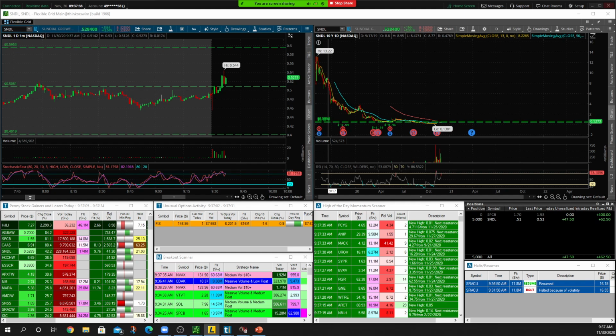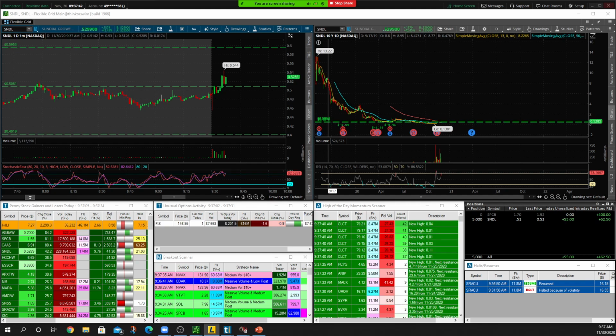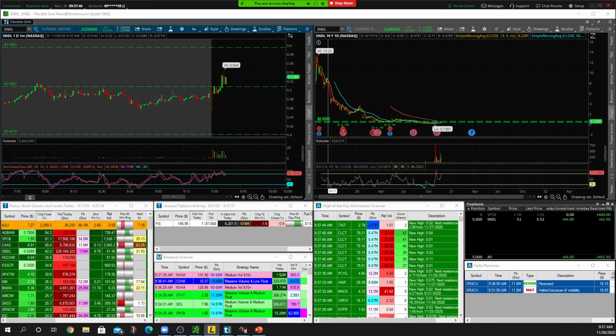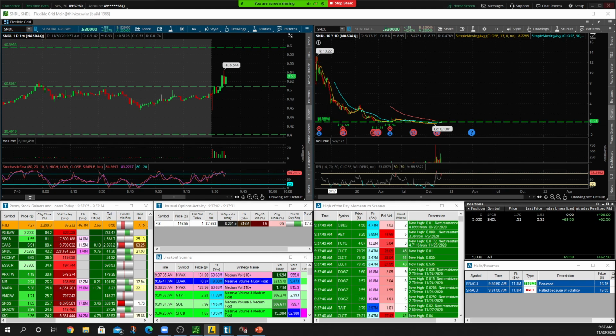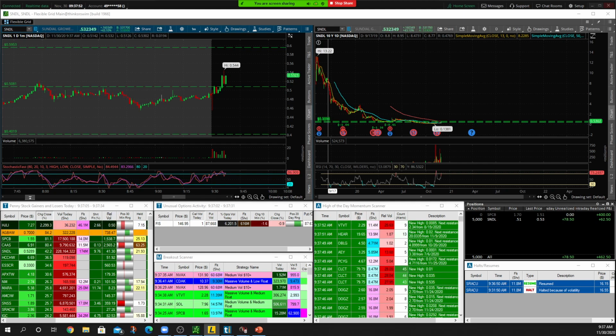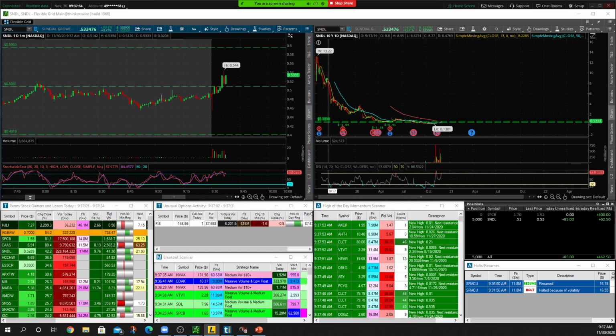I'm going to go ahead and take a little bit off the table at 53, and then looking for a high of day with stops at break even over on SNDL. Small size too, only a $5,000 investment here. Looking for a nice little push. Stops are back down at break even.